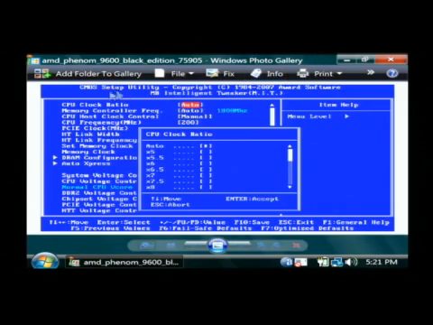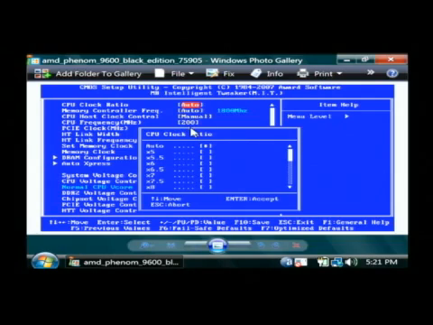So what you're going to see in your BIOS, if your motherboard supports overclocking the processor, you're going to have to find some options that allow you to set the CPU clock ratio and the CPU frequency. Those are going to be the main two values that you change to overclock your processor. The clock ratio you'll be able to upgrade in increments, usually of 0.1 or 0.5. You'll see that as different values that you can set here. And your CPU frequency you'll be able to upgrade in small numbers.